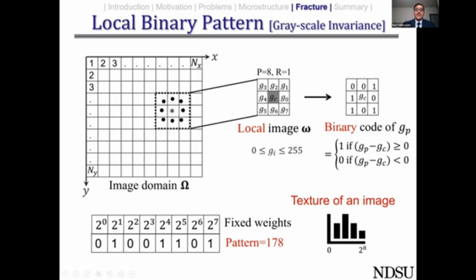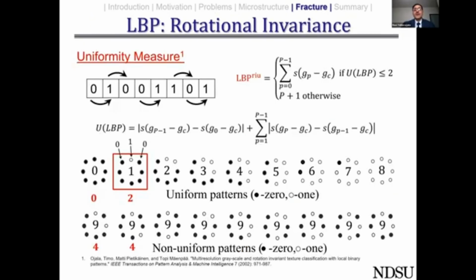But the problem with this approach is, if you start with the 0 below the GC, you have one kind of pattern. If you start with 0 above GC, then you'll have another kind of pattern. There is a possibility that you would have around 18 patterns. So the uniqueness is missing, and this is not rotational invariant. So how could we make this rotational invariant? We can make this rotational invariant by coming up with a uniformity measure.